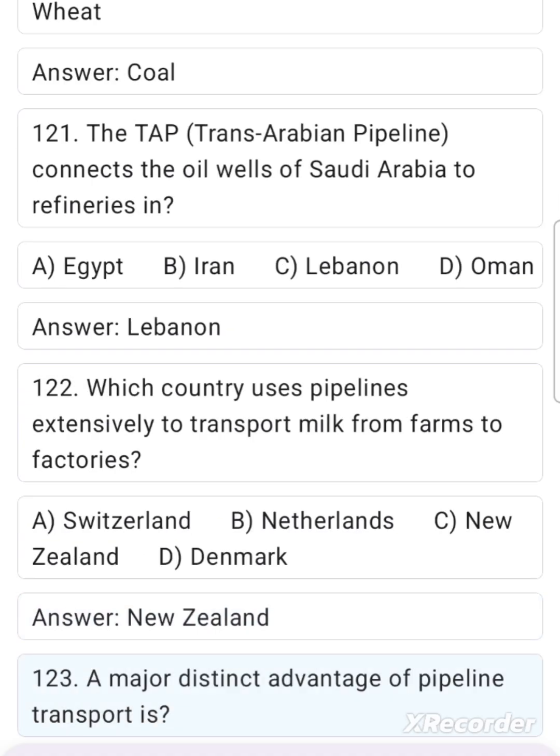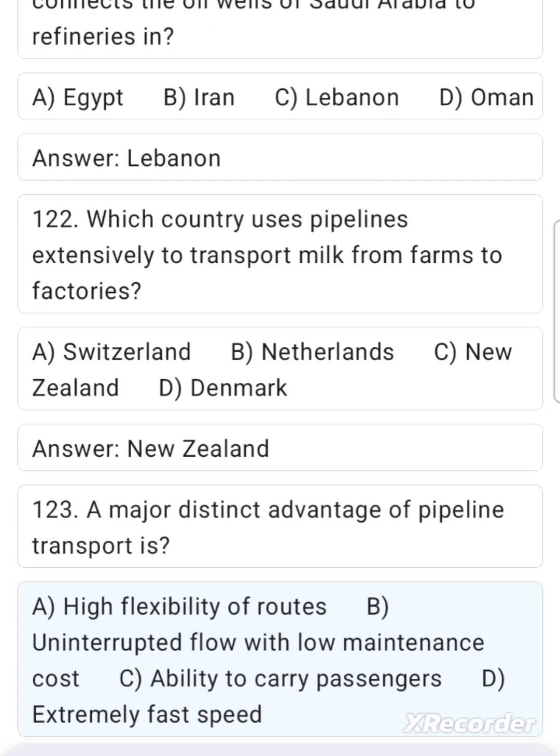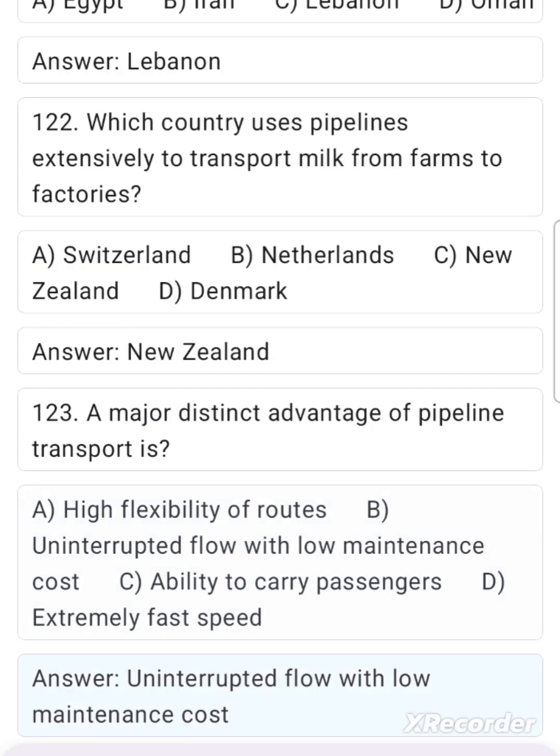123. A major distinct advantage of pipeline transport is A. High flexibility of routes, B. Uninterrupted flow with low maintenance cost, C. Ability to carry passengers, D. Extremely fast speed. Answer: Uninterrupted flow with low maintenance cost.